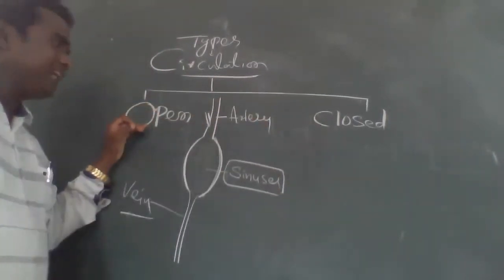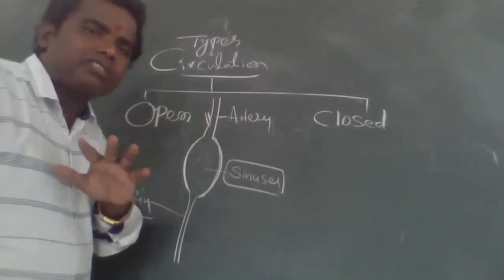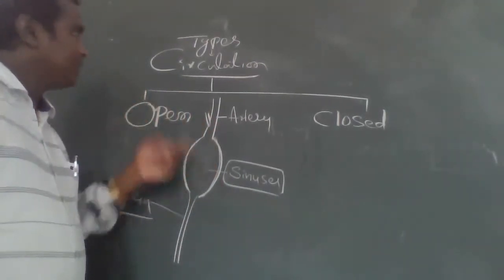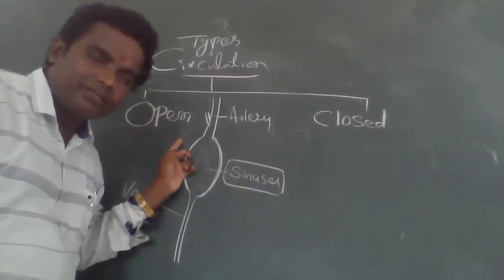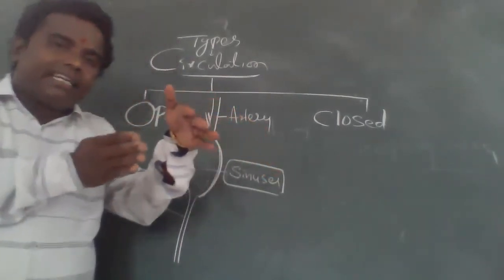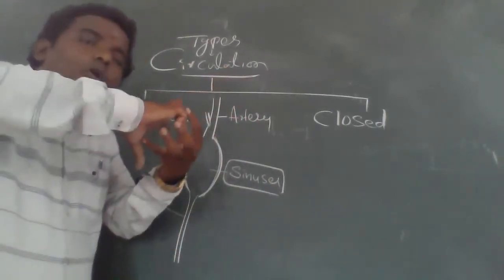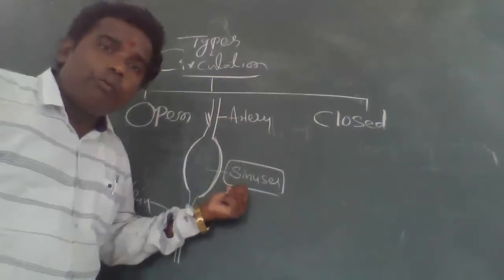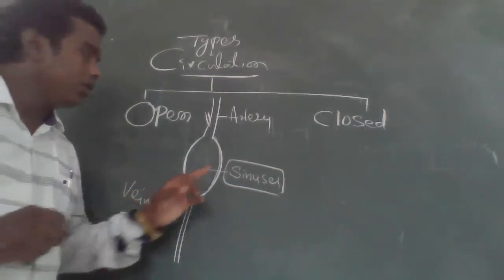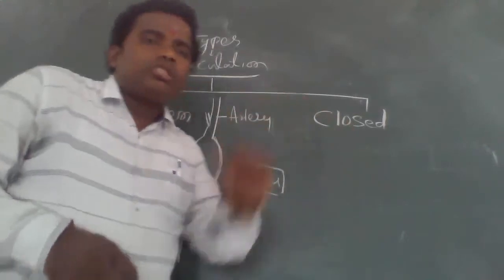So in the open type of circulatory system, the blood flows in the absence of blood capillaries and small blood vessels. That is called the open type of circulatory system, and that is very important. The blood flows from artery to vein through open spaces. That open space is called sinuses. And whereas in the closed type of circulatory system,